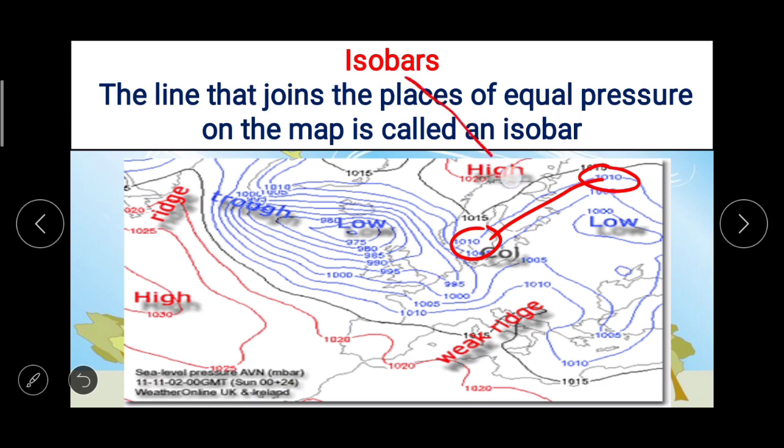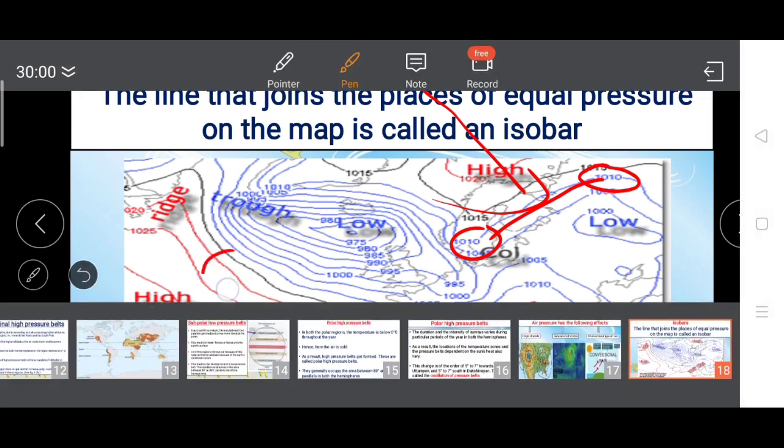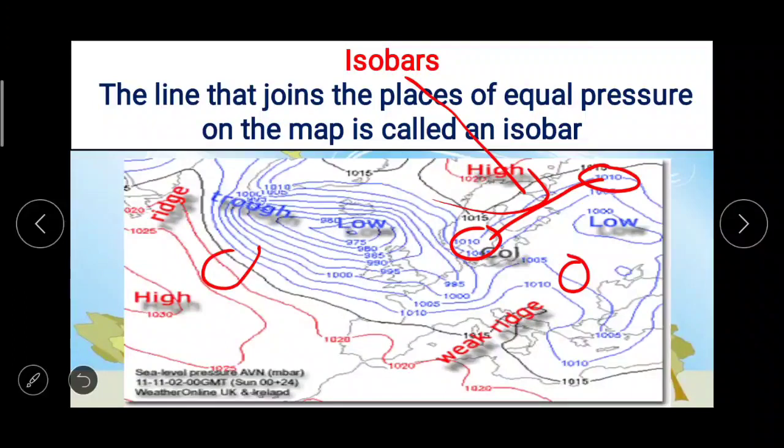This means this is an isobar. So the line that joins the places of equal pressure, for example here is equal pressure and here also, the line joining these two is called an isobar. By observing this image you can find out the isobars.